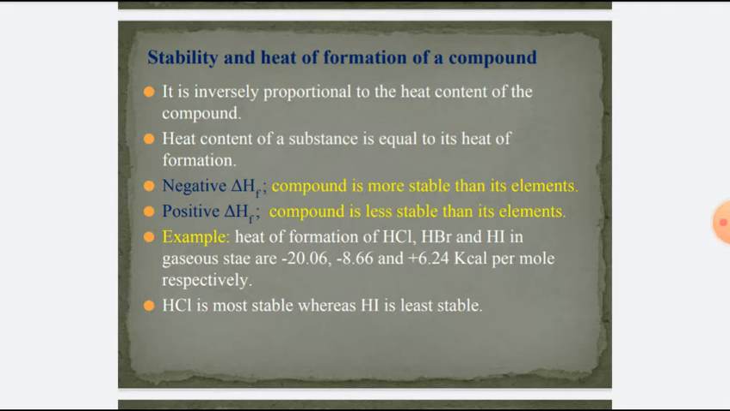For example, the heat of formation of HCl, HBr and HI in gaseous state are minus 20.06 kilocalorie, minus 8.66 kilocalorie and plus 6.24 kilocalorie per mole respectively. Hence, HCl is the most stable of the three, followed by HBr and HI. The HI is the least stable gas.